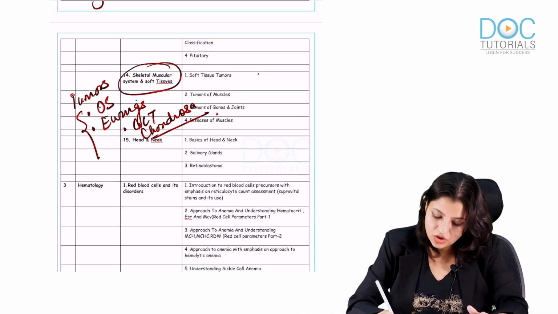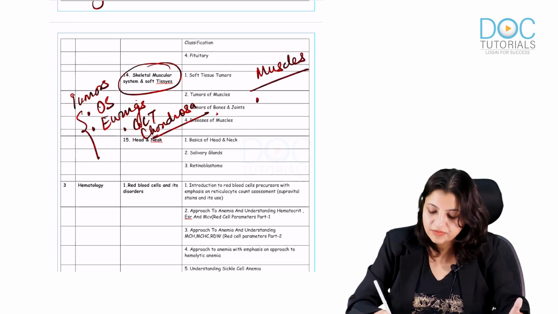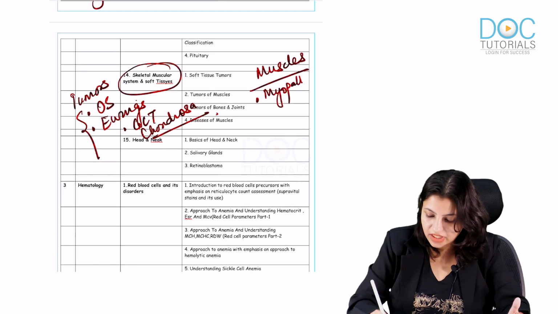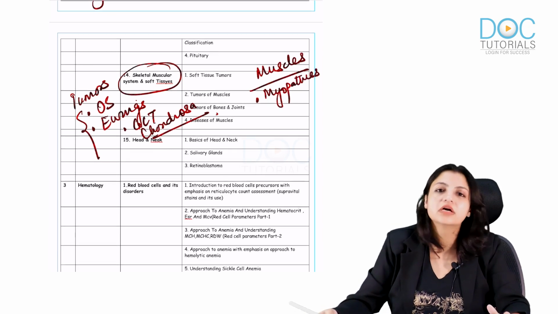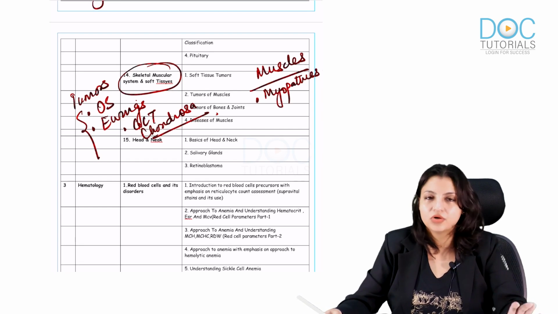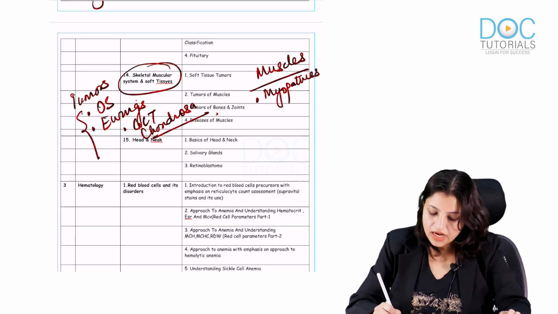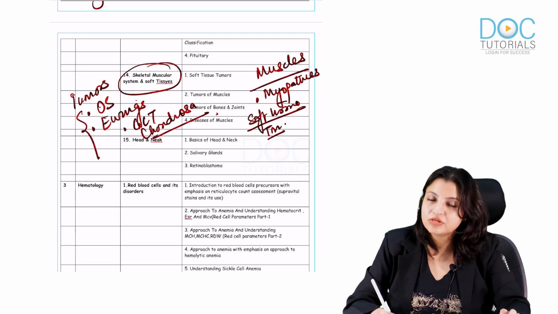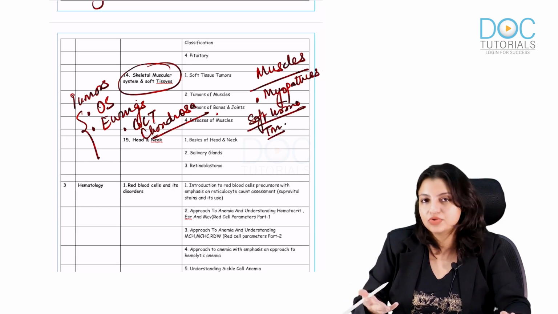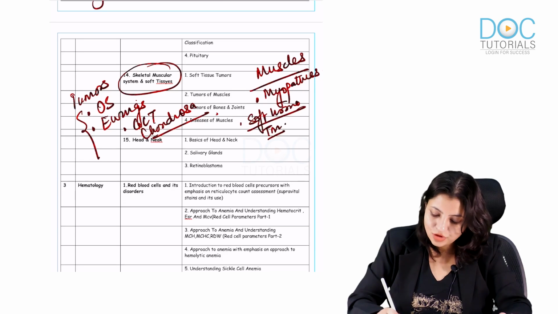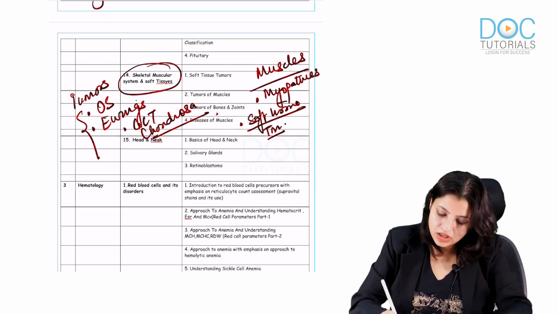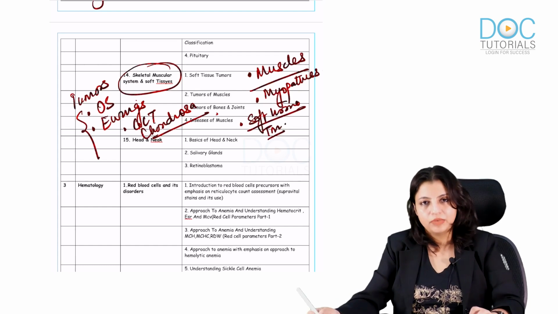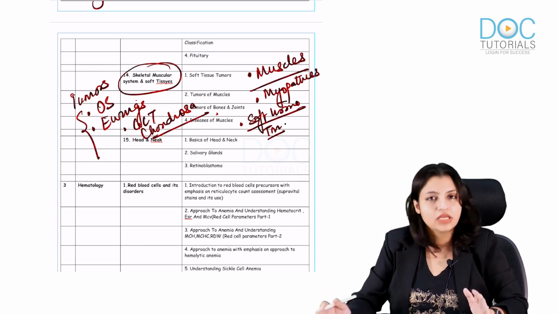And in muscles, I want you to know all the types of myopathies, okay. If you have studied it, good. If you have not, I'll post a small update on myopathies and how to quickly evaluate them. In soft tissue, you should know a lot of soft tissue tumors, focusing on all the types of fibromatosis, fibrosarcomas and so on. Again I'll try to put a small video on this. These are mandatory topics in skeletal muscle and soft tissue.